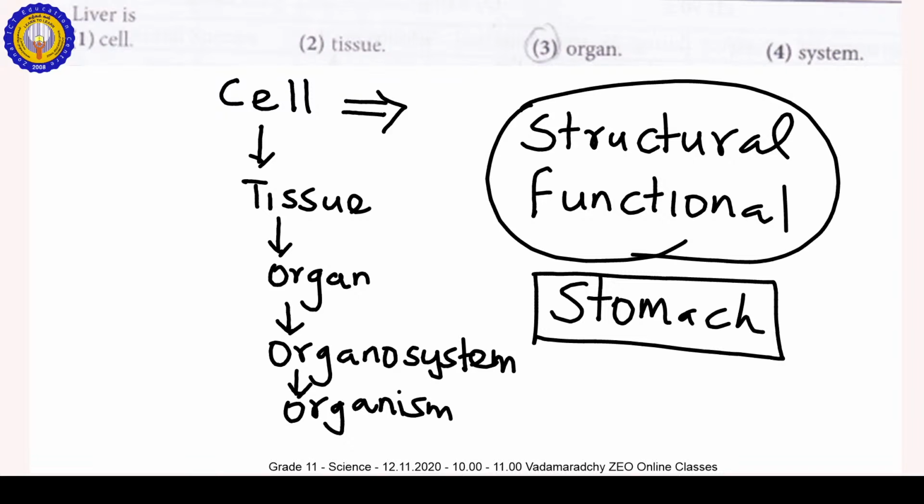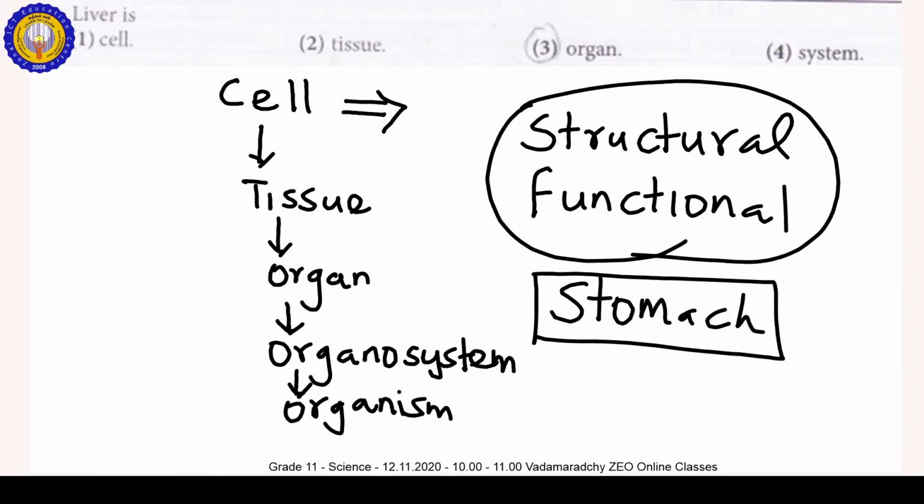There are two types of digestion that occur in the stomach. One is mechanical food digestion. The other one is chemical food digestion. Mechanical food digestion in the stomach occurs by the muscles. There are different types of muscles in the stomach, which you can study in the advanced level classes, by the contraction and relaxation of these muscles of the stomach.